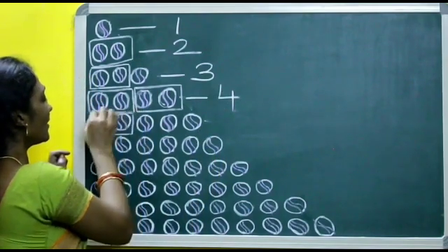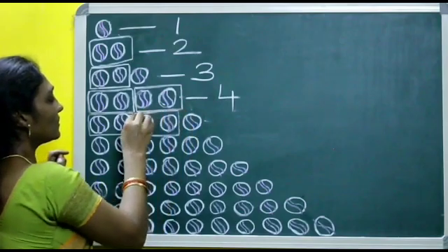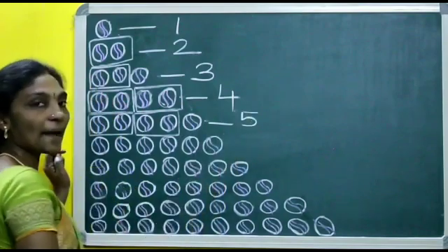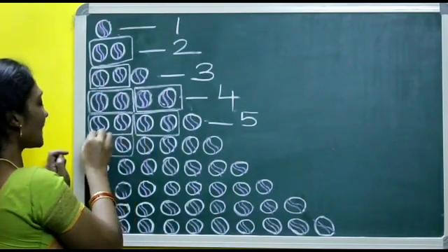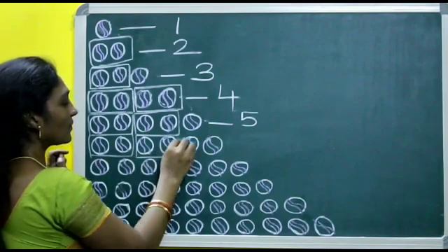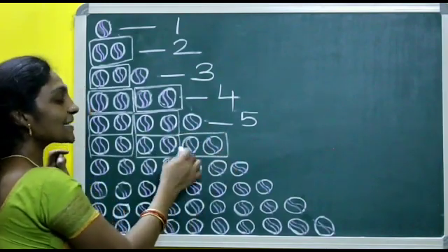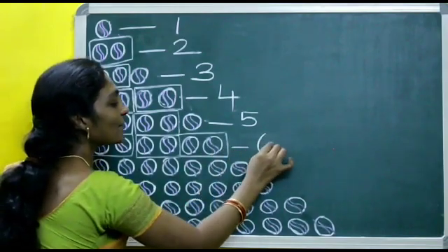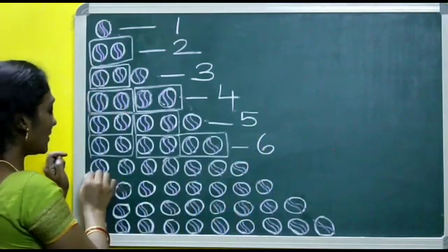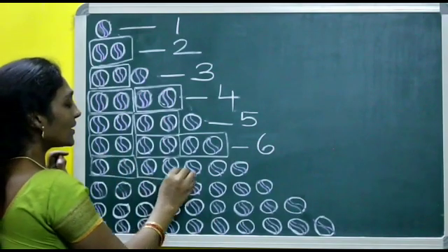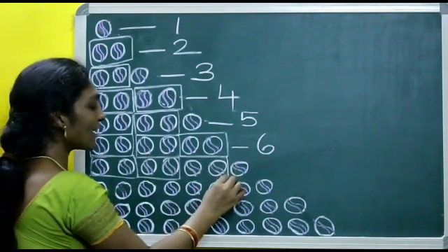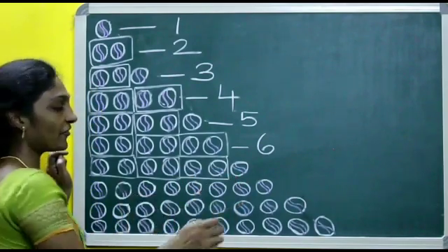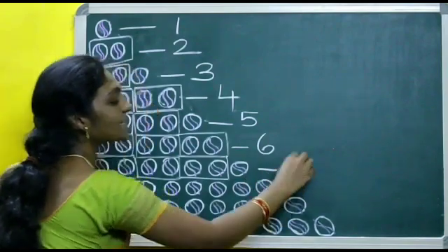Next, 5. No. So 5 cannot make a pair. Next, 6. Can we make a pair? Yes. Any ball left here? No ball left. So 6 can make a pair. Next, 7. Think, children, can we make it as a pair or not? No. 6 for 7, 1 ball left. So 7 we cannot make a pair.